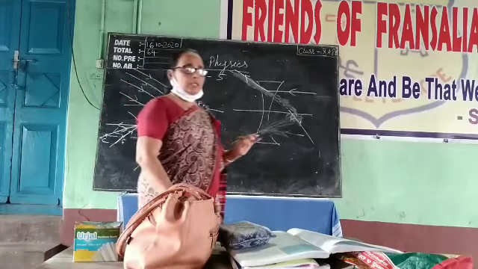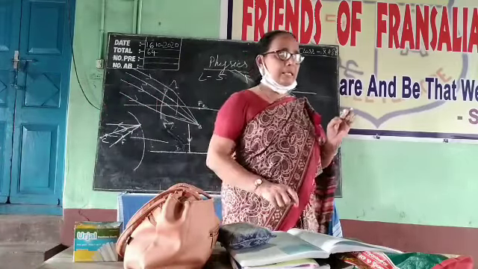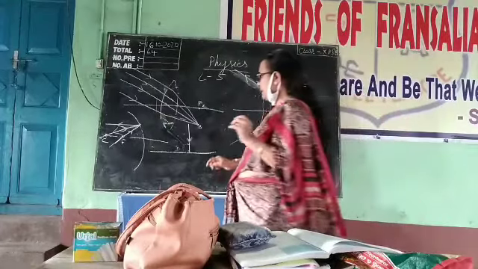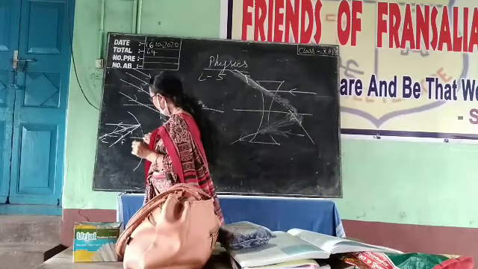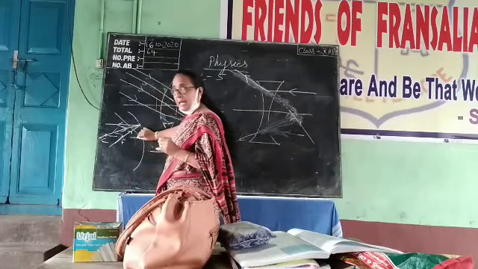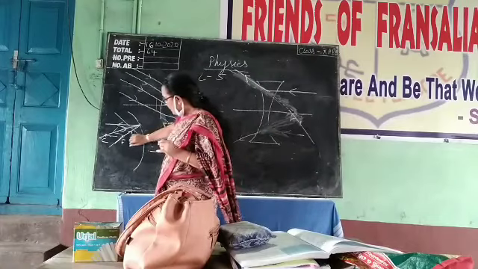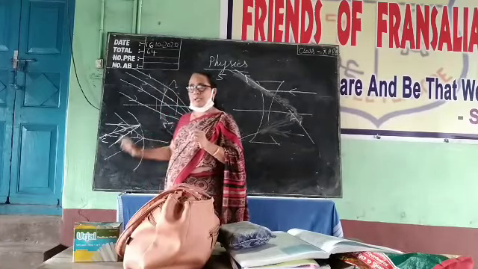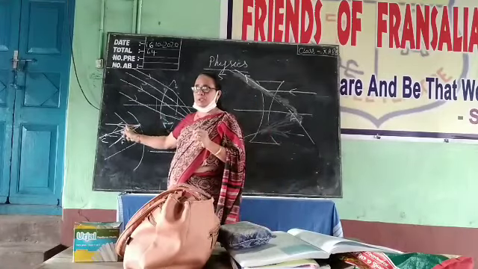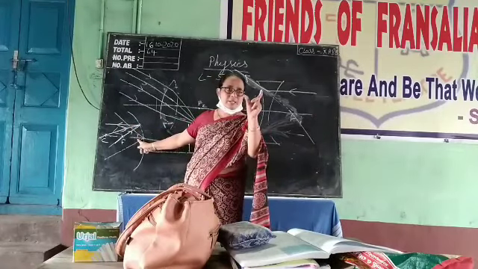And the fourth one, a ray striking at the pole. Pole means this point is the pole. A ray striking at the pole will make an angle of incidence, and by making the angle of reflection equal, it will get reflected. So in almost all cases, the other three we can use. This one means we have to measure the angle.